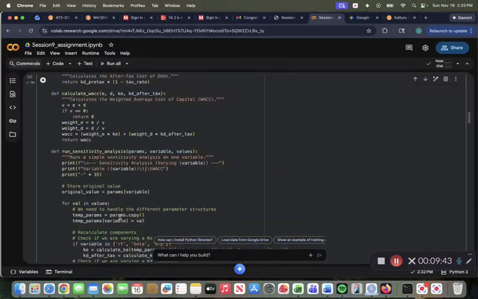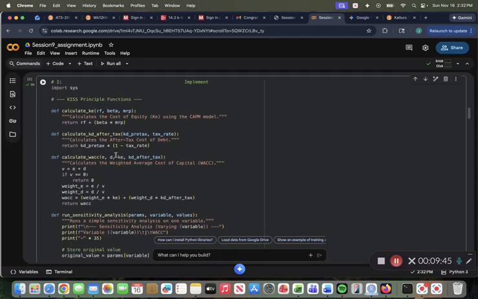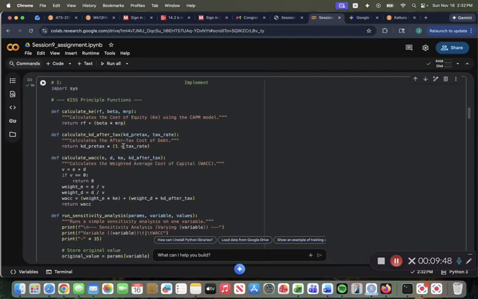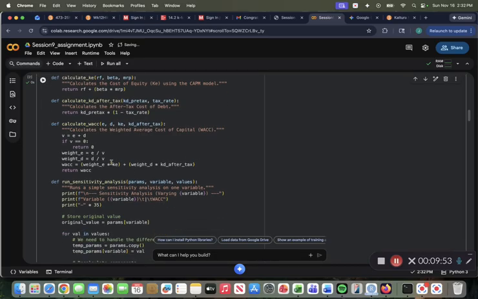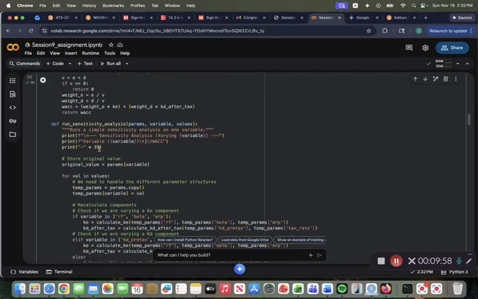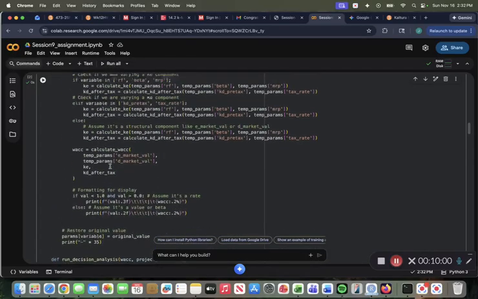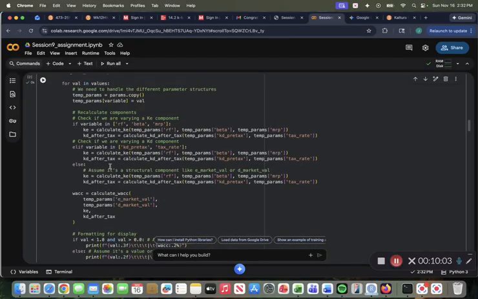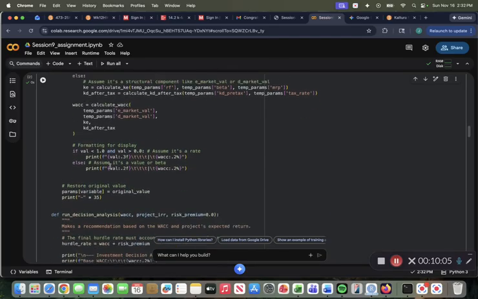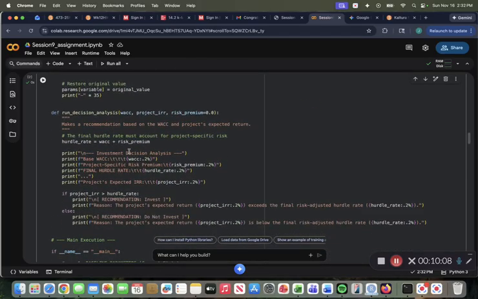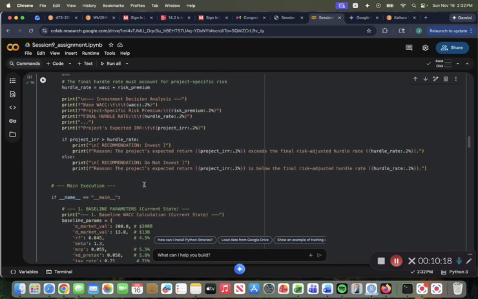There we go. Just looking down through here, we've got the different functions to calculate the cost of equity, the cost of debt after the tax, then the WACC formula as well. As we can see here, that formula aligns with how we calculated it in the represent stage. And then the big function for sensitivity analysis, doing it for both the beta and the market risk premium, and then making the decision analysis for if we should invest in the project or whether or not our return will exceed our hurdle rate that is calculated in this analysis as well.